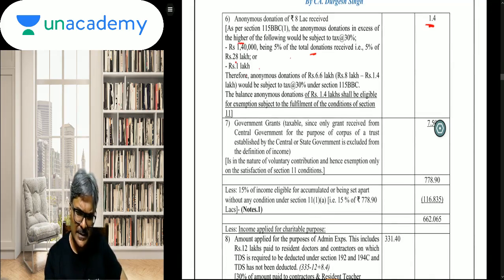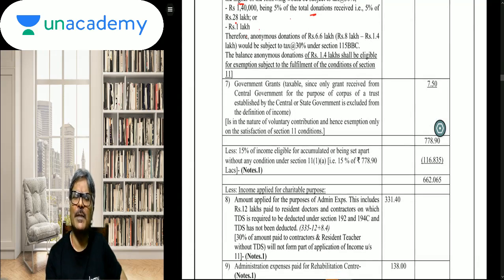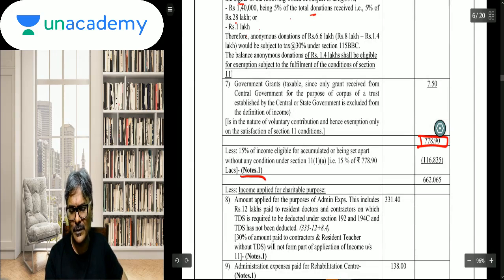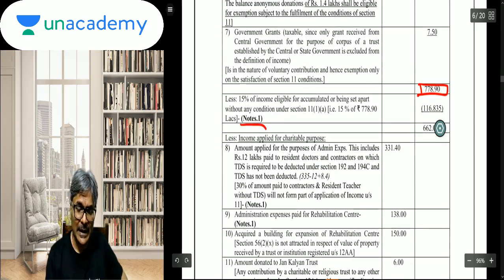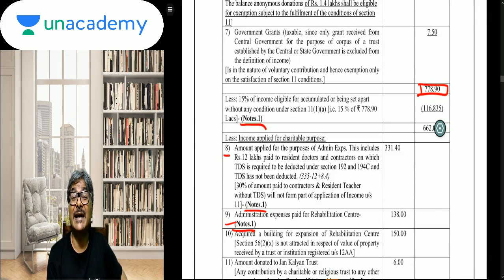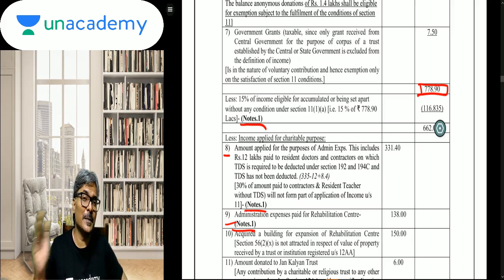Government grants also would be considered as an income. I've already told you, this is also part of your normal income, and then you take the total here, and on that total 15%. Now see here, note number 1, I've given that note number 1. I've also given note number 1 for these two. Why? Because these point number 8 and 9 is in relation to that administrative expenditure. So in that context, what we have said, that this administrative expenditure has been reduced after that 15% ad hoc exemption as an eligible application for charitable purpose.